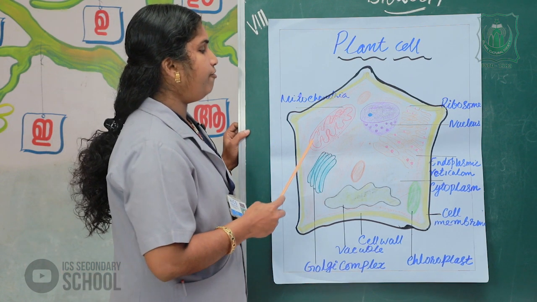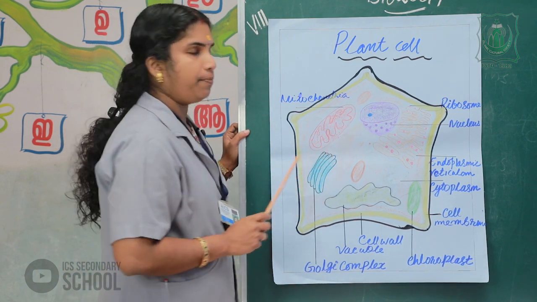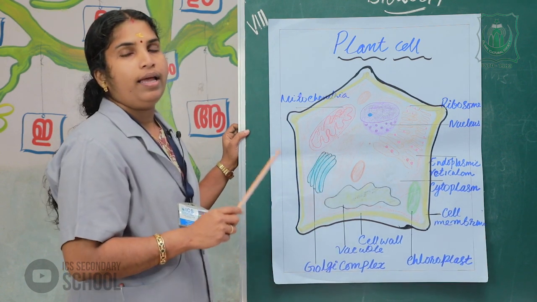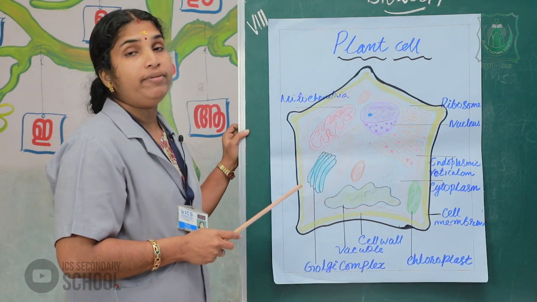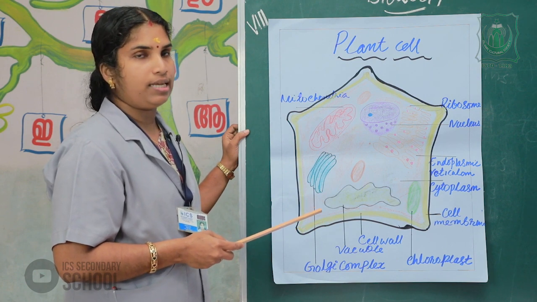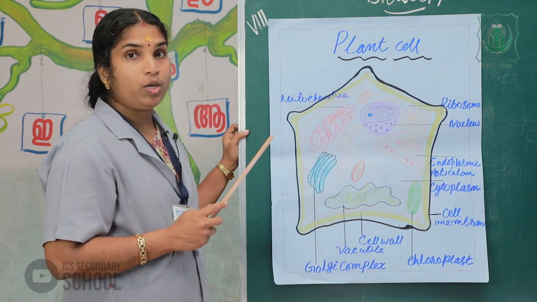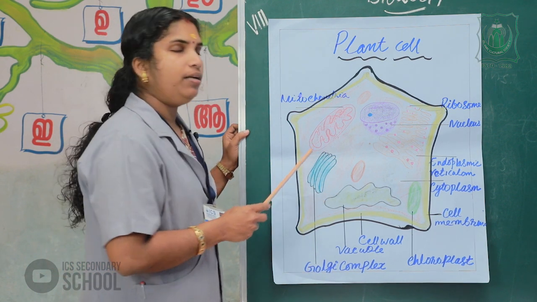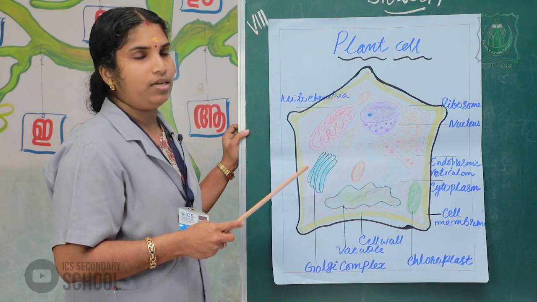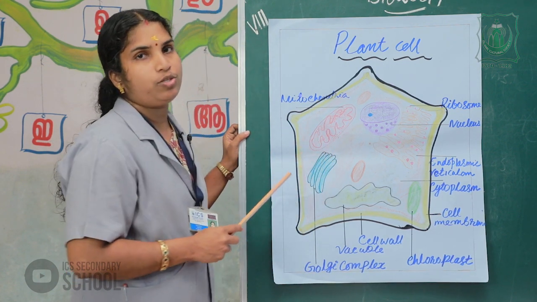The first cell organelle is the mitochondria. Mitochondria is present in the cytoplasm and is known as the powerhouse of the cell. Why is it named the powerhouse of the cell? Because the mitochondria produce energy. Production and storage of energy is the function of the mitochondria.